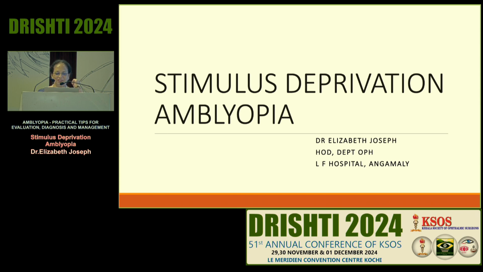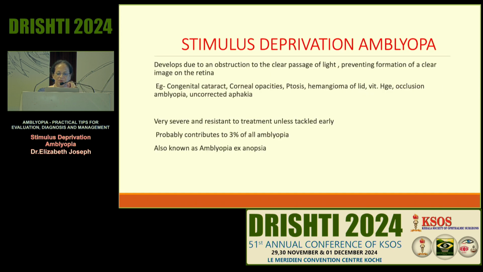Good morning, everyone. My talk is on stimulus deprivation amblyopia. Stimulus deprivation amblyopia develops due to an obstruction to the clear passage of light, preventing the formation of a clear image on the retina. Conditions like congenital cataract, corneal opacities, ptosis, hemangioma of the lid, vitreous hemorrhage, occlusion amblyopia, and uncorrected aphakia are all causes of stimulus deprivation amblyopia. Actually, stimulus deprivation amblyopia is very severe and is resistant to treatment unless it is tackled very early.